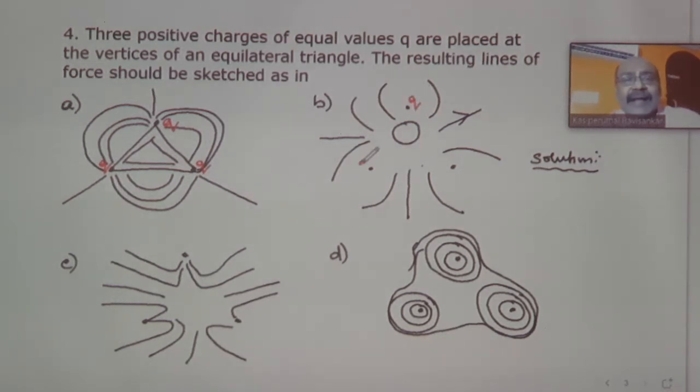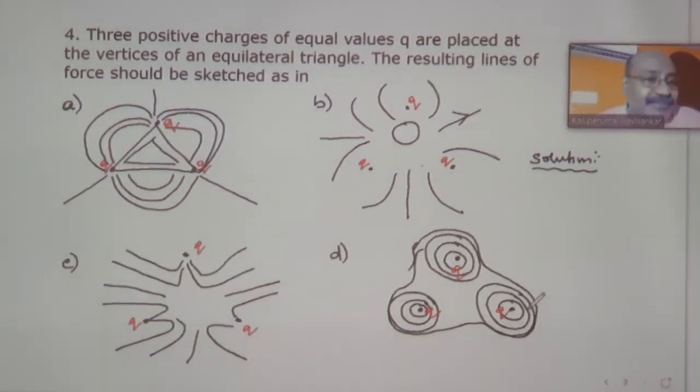In all the diagrams, these points represent the charges arranged in the form of an equilateral triangle. If so, how will the electrical lines of force be? That is our question. For that, let us go for the option odd man out.